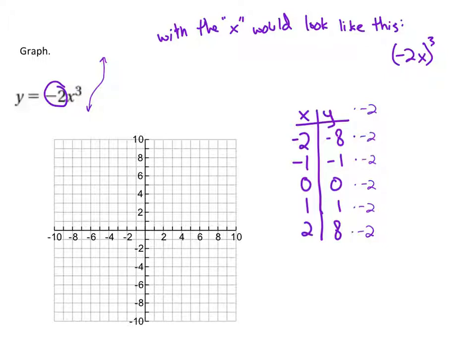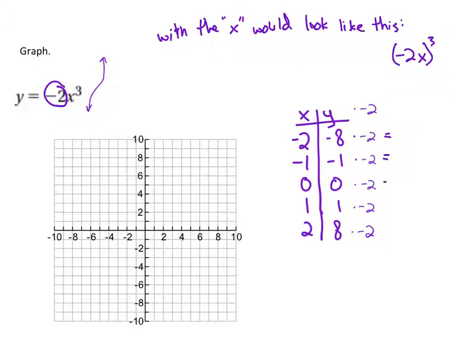Hey, check some of your work there before you get too far. So that negative 2, that is not with the x. Right? That's not with the x. If it was with the x, it would be in parentheses with the x. Okay, so just because it's right next to the x doesn't mean we think that it's with the x. Don't get fooled by that. Things that are with the x are like in some kind of box with the x. They're in parentheses with the x. The equation has gone above and beyond to make it obvious that that's with the x. This one is not. Okay, so since it's not with the x, we multiply it to the y values. That negative 2 times the y values.